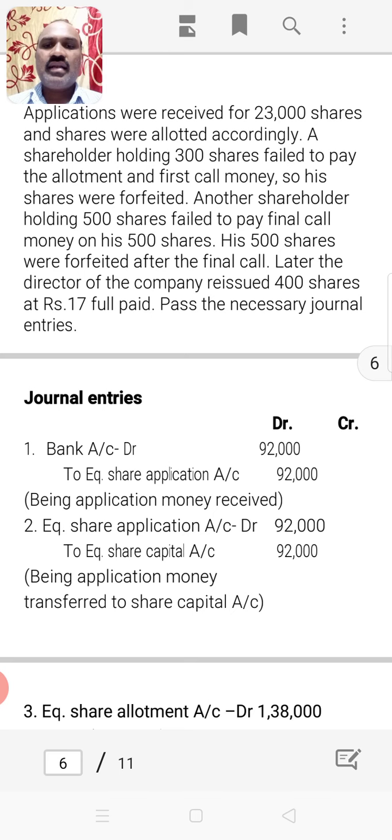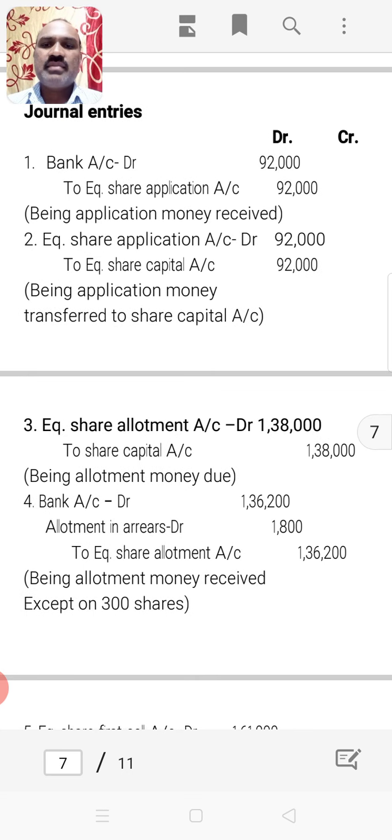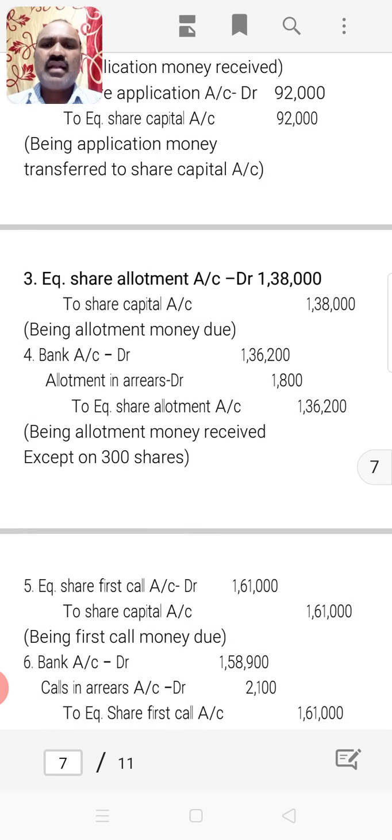The first journal entry is bank account debited 92,000 rupees to equity share application account 92,000. Here 23,000 applications at the rate of 4 rupees each becomes 92,000. So bank account is debited to equity share application account. Then the equity share application amount is transferred to equity share capital account: 92,000 debited to equity share capital account, 92,000, being application money transferred.